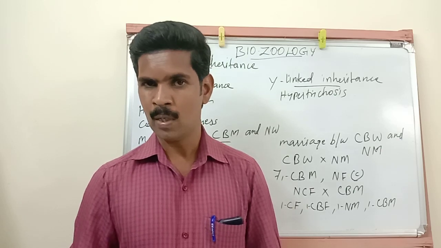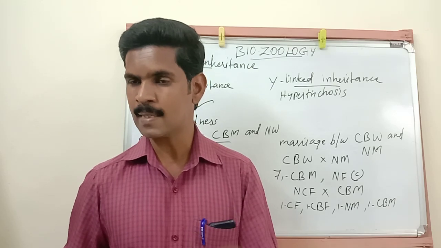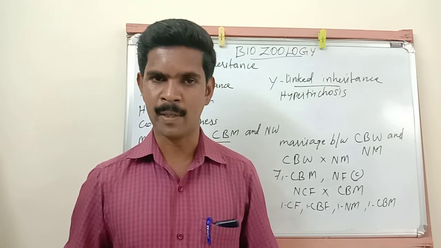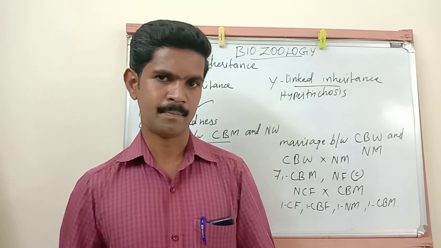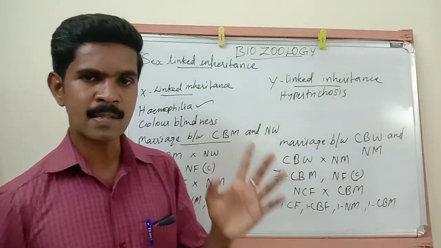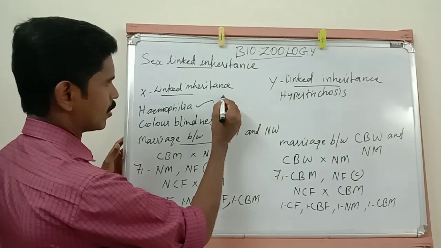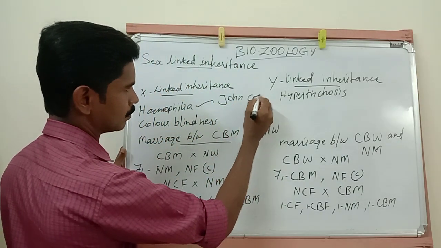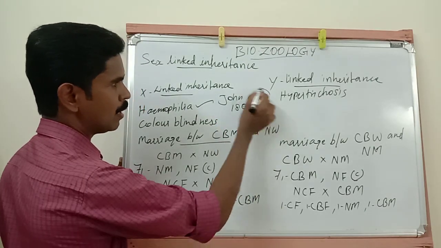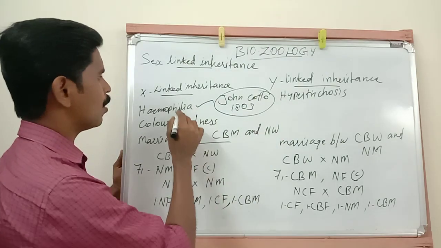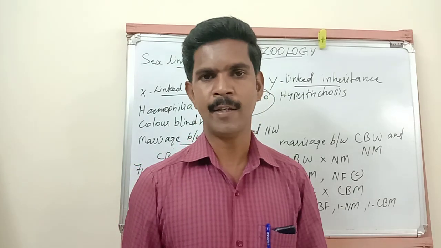Understand? So I have said two important points about hemophilia. The first point is that this disease affects men more than women. The second point is that this disease is also known as bleeder disease. And this disease was first discovered by a scientist named John Cato in the year 1803. He first identified this hemophilia disorder in the human body.